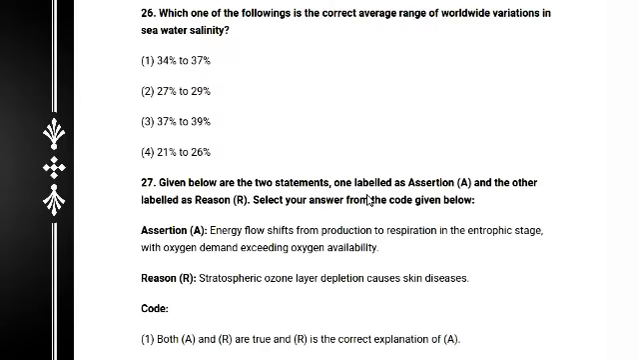Question number 26. Which one of the following is not correct? Average range of the world's variation in sea water salinity. Very interesting question. Again and again in NTA NET and UGC NET, questions come on sea water salinity variation. The ranges are 34 to 37, 27 to 29, 37 to 39, 21 to 26. So definitely the correct answer is 34 to 37 per mille.